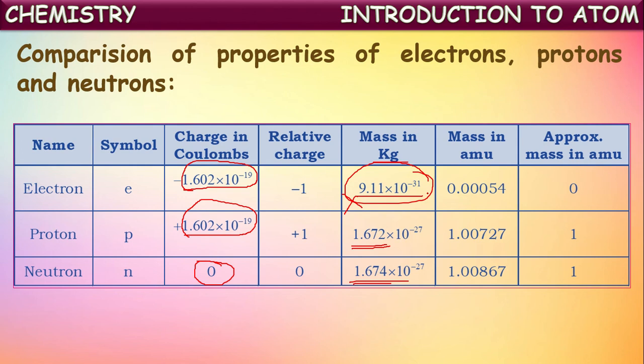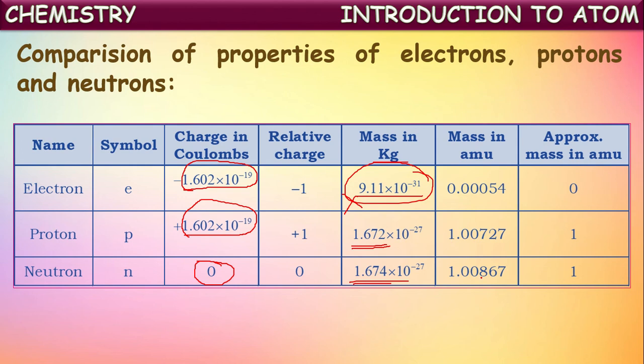If you see the same in AMU, atomic mass units, the mass of electron is 0.00054 AMU. For proton it is 1.00727 AMU, whereas for neutron it is 1.00867 AMU.